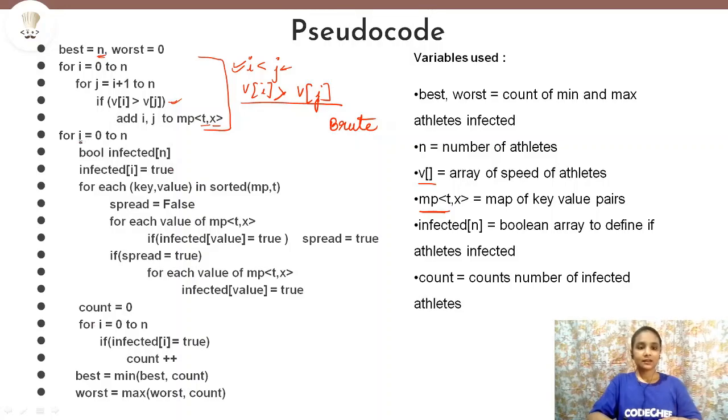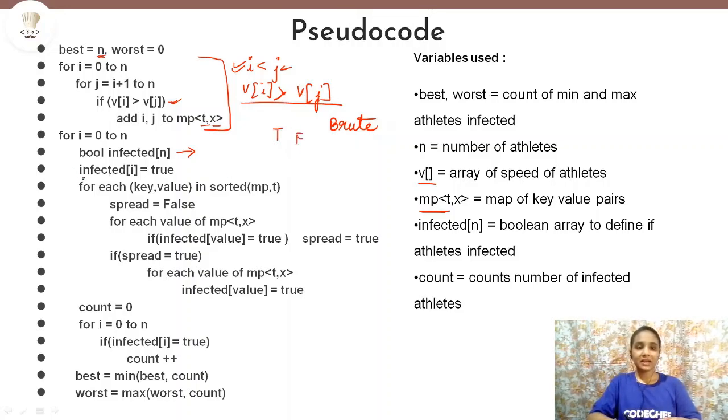Then inside this loop, for each athlete, we will take an array known as infected, which is also of size n, and this will be a Boolean array. This array will tell us at any point of time which athletes are infected and which are not. For the infected athlete we will store true, and for the non-infected athlete we will store false.